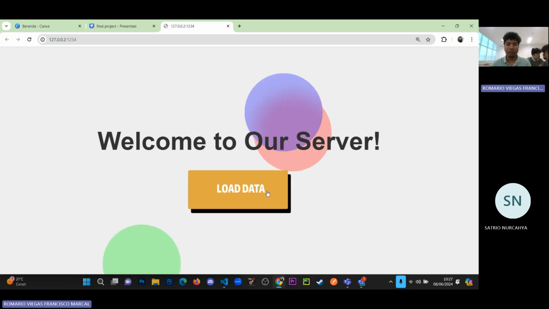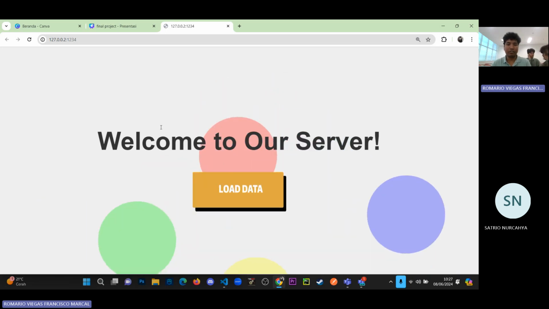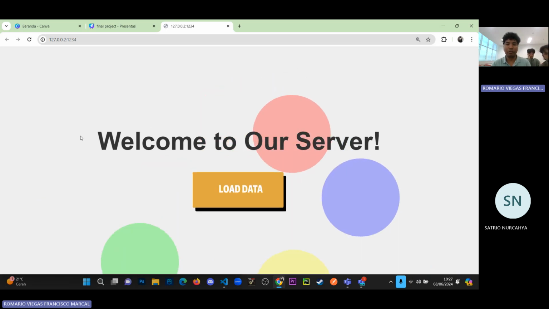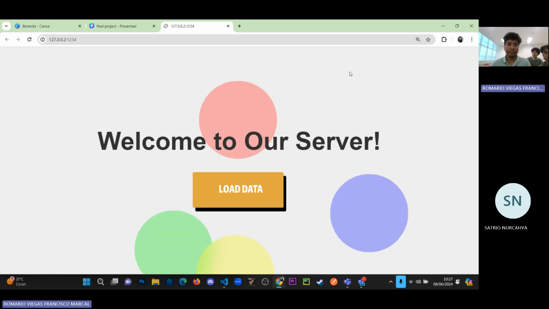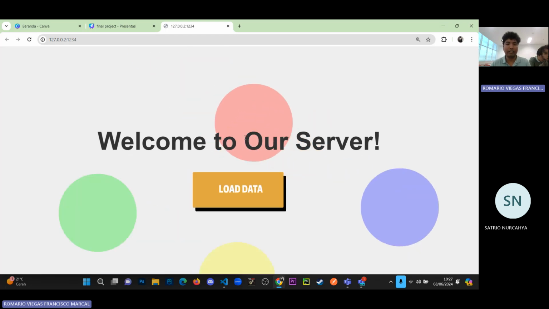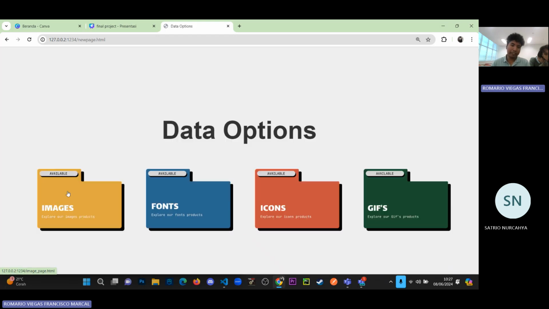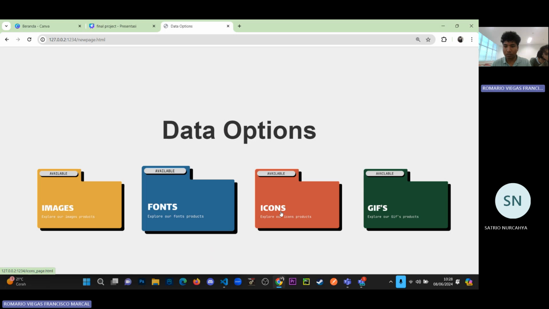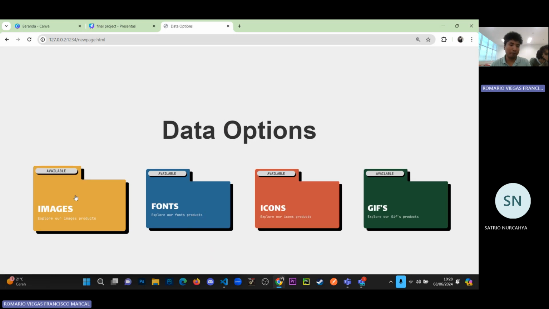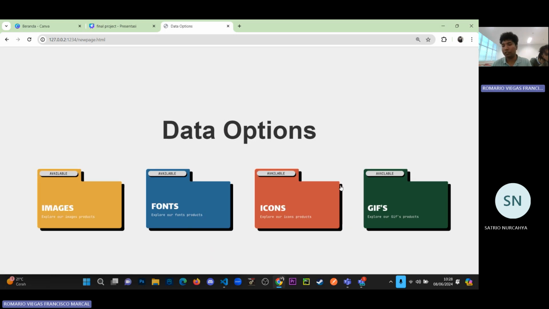Yeah, this is our web server. As you can see here, we have a web server that can serve data to the client. If the client presses load data, they will be redirected to the data options page. They will see images, fonts, icons, and GIFs as the types of data they want.